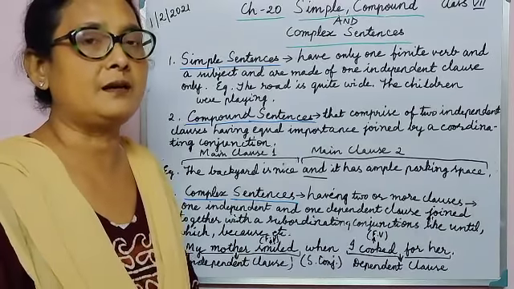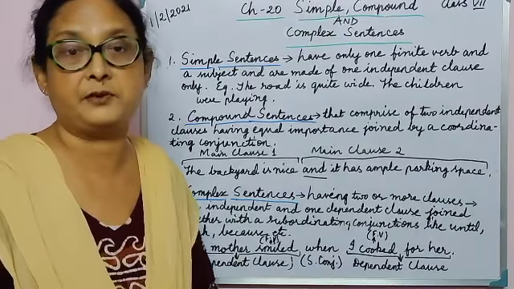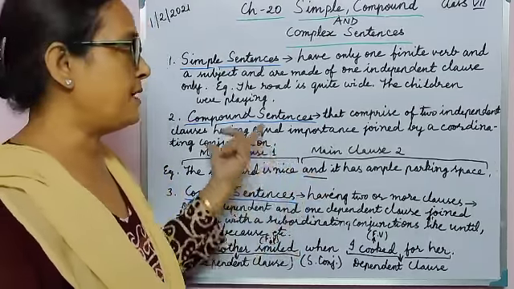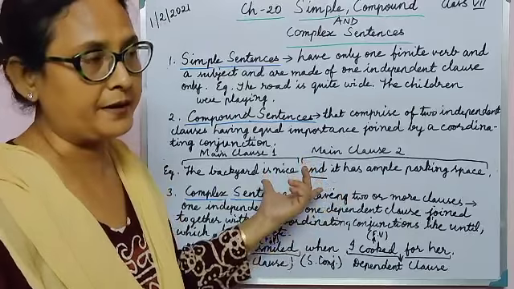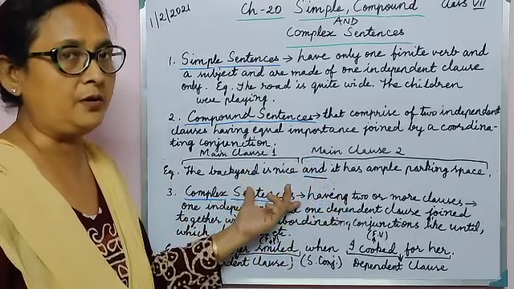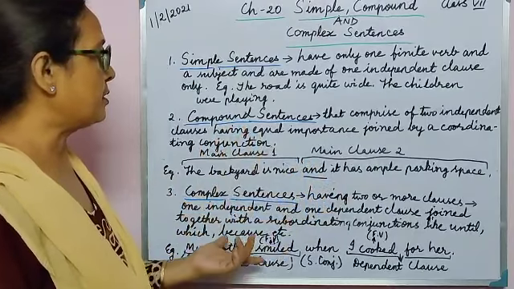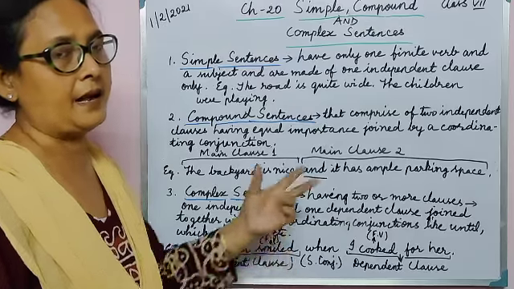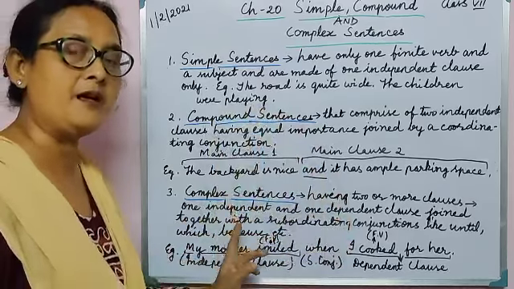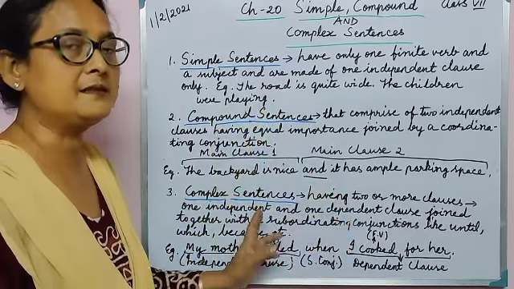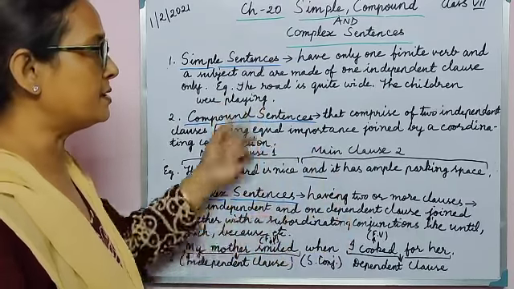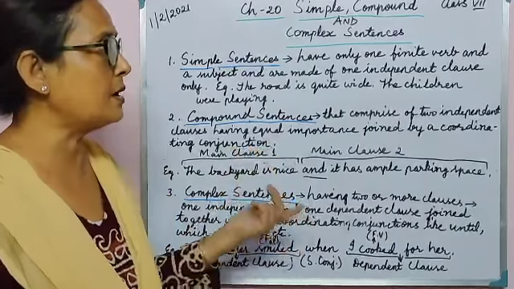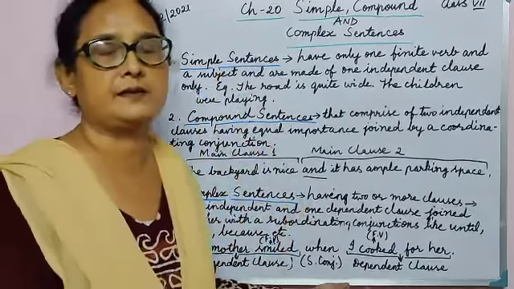So this is the difference between a compound and a complex sentence. In a compound sentence the two clauses are quite independent and can stand on their own, but in a complex sentence one clause is independent and the second is dependent on the first. This is the difference between the compound and the complex sentence. This is all about the three kinds of sentences, students.